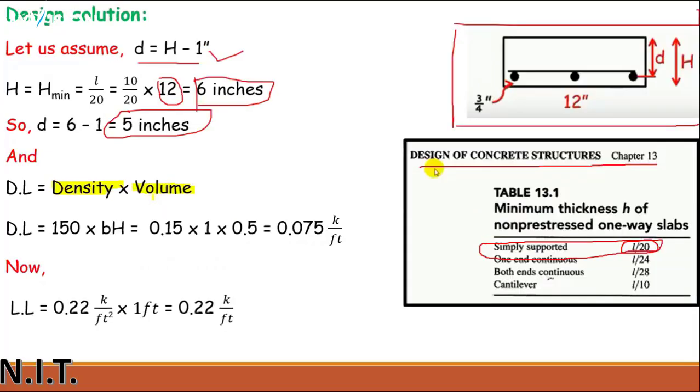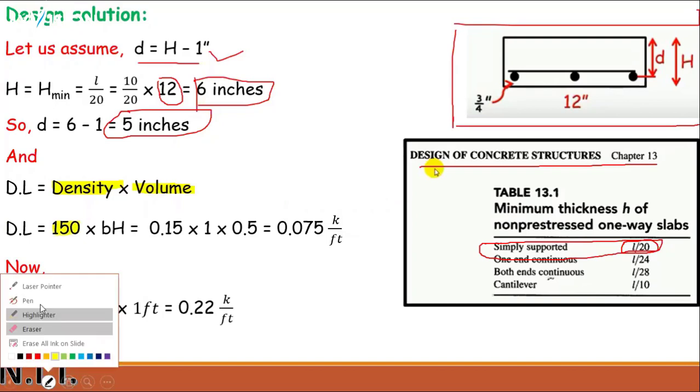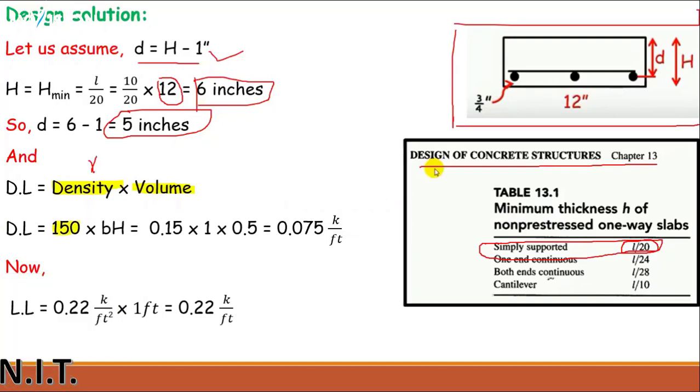That's why I am not taking the volume. I am just taking two dimensions of it. That 150 is the unit weight of the concrete. Gamma concrete is always 150, as I told you, we have used it in our beam calculation. B value is 12 inches, meaning 1 foot. And this H value is 6 inches. 6 divided by 12 equals 0.5 feet. So 0.15 multiplied by 1 multiplied by 0.5 gives the answer 0.075 kip per feet.